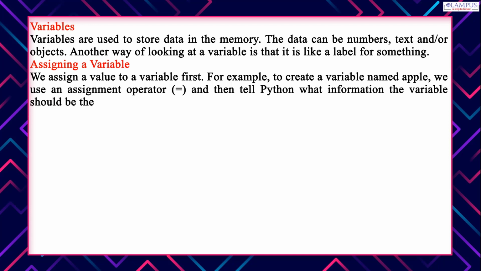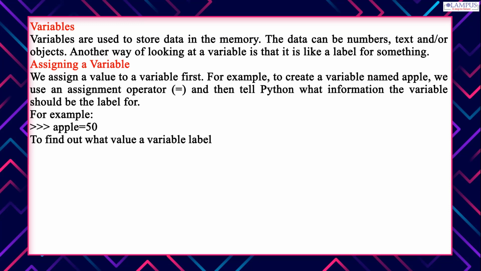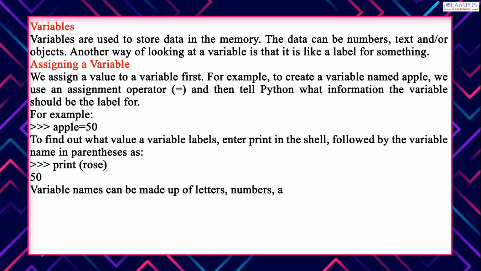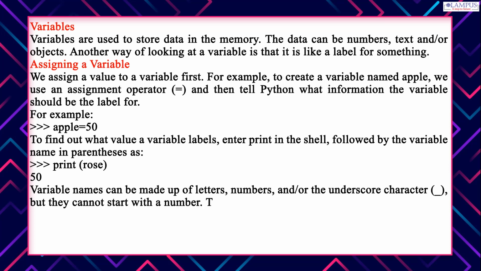For example, >>> Apple = 50. To find out what value a variable labels, enter print in the shell, followed by the variable name in parentheses, as >>> print(Apple), 50. Variable names can be made up of letters, numbers, and/or the underscore character, but they cannot start with a number. They also cannot use reserved keywords.